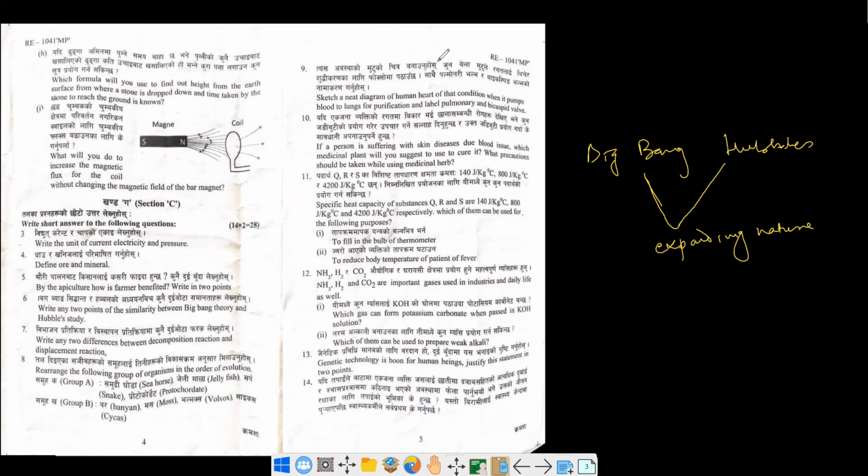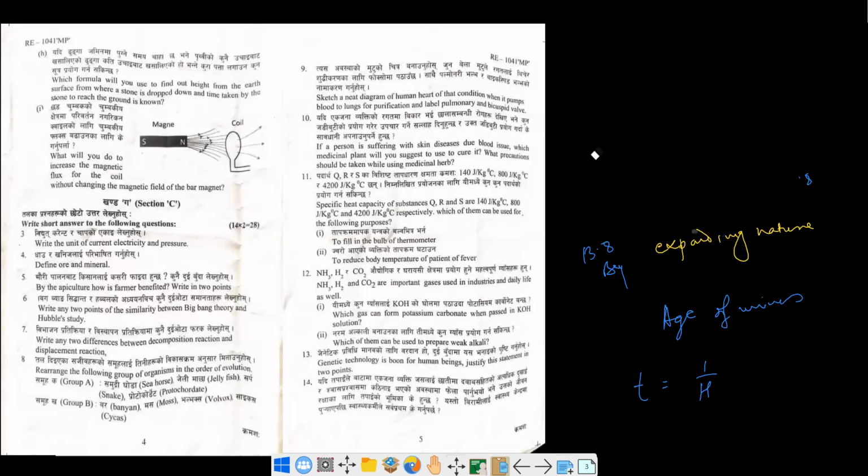त्यसै गरी अर्को भेरी इम्पोर्टेन्ट थिङ, यो हब्बल र बिग ब्याङको इम्पोर्टेन्ट एज अफ द universe, about 13.8 billion years. So Big Bang also had predicted about 13.8 billion year, and Hubble's indirectly measured 13.8 by calculating time as inverse of Hubble constant. Okay, so these are the similarities. These are the common parameters in between Big Bang and Hubble's law, from which we can say the universe is expanding.